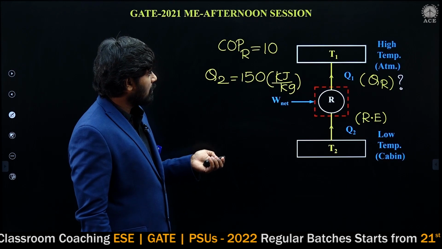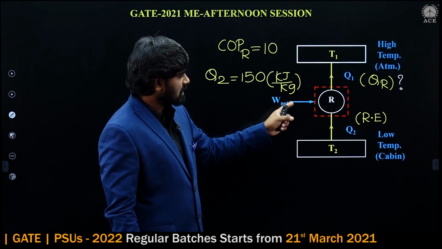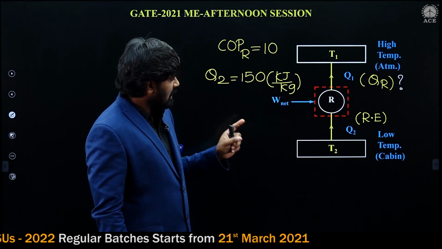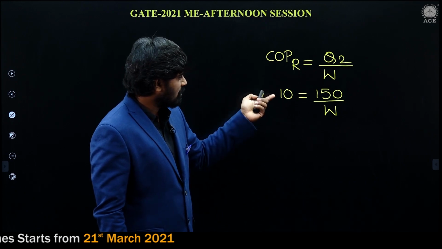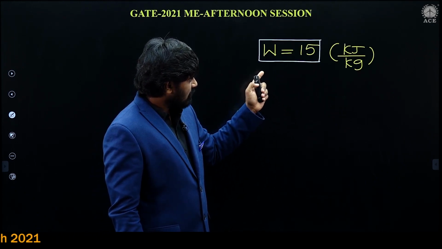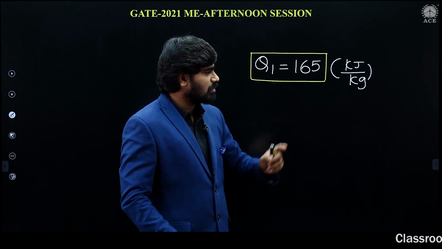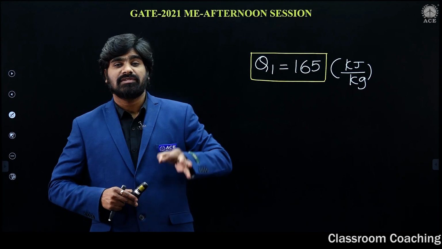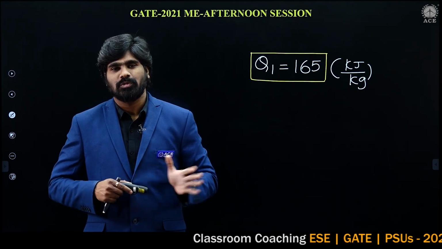Simple straight problem. So, he said vapor compression cycle. It is a simple representation of refrigeration, and you should understand the energy balance. W plus Q2 should be equal to Q1. So, COP, you know very well this equation. From this equation, we have calculated W, and W plus Q2 should be equal to Q1. Therefore, Q1 should be equal to 165. This is the heat rejection from the vapor compression refrigeration cycle. Hope this is clear to you.